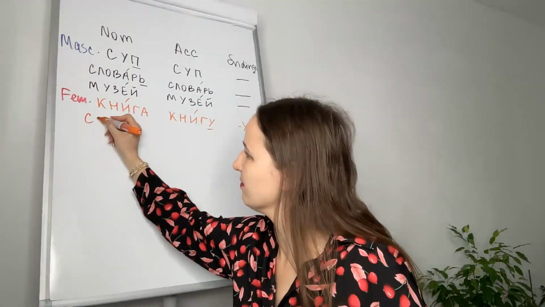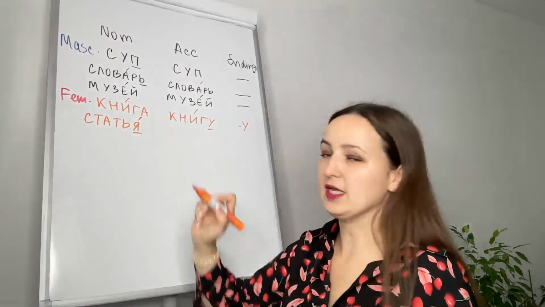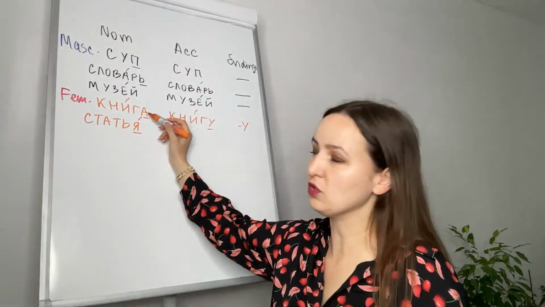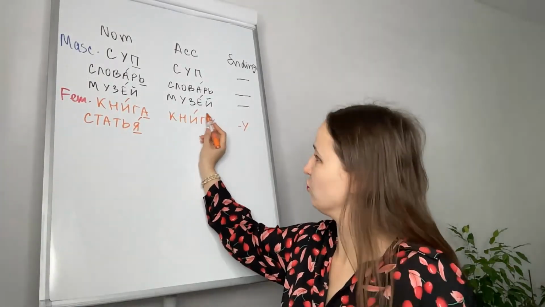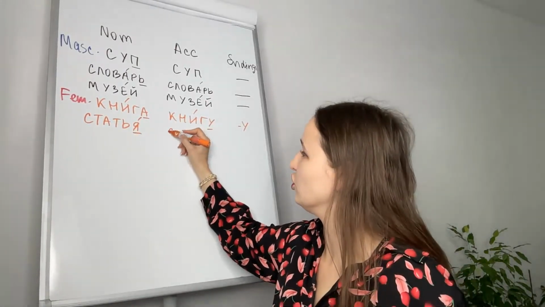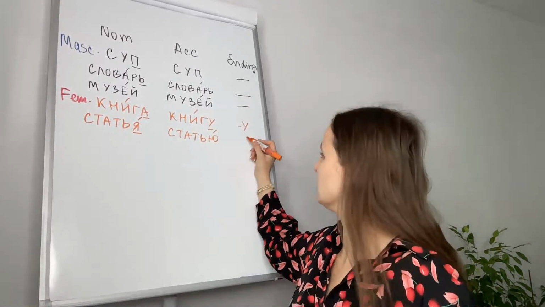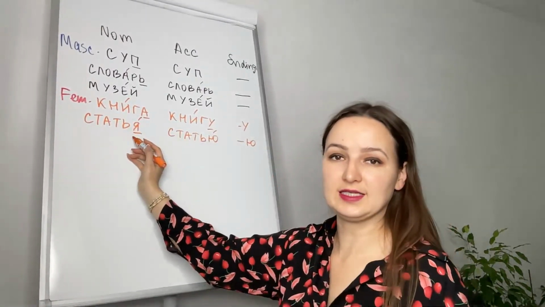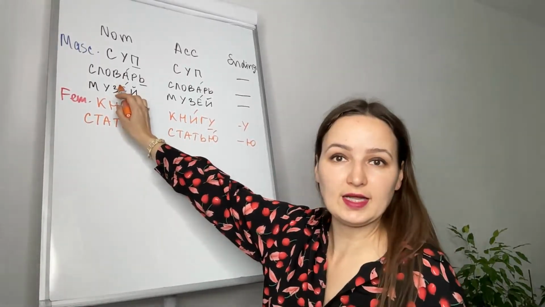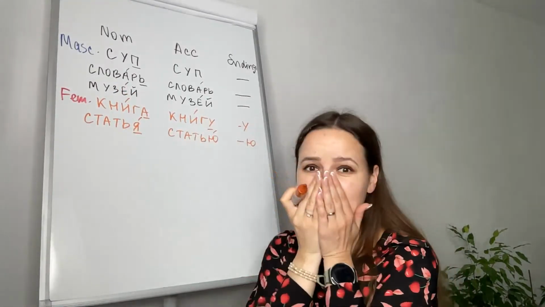Дальше, следующее слово статья, that ends in я. Давайте напишем. Статья. So the ending is я here instead of а. So in feminine, when you see а, replace it with у if you want to make the noun accusative. When you see я, replace it with ю: статью. Статья is an article, книга is a book, and словарь is a dictionary.